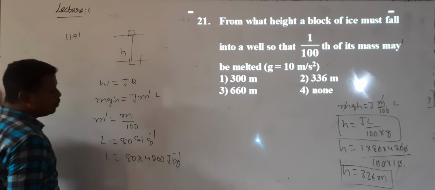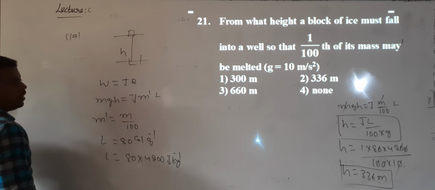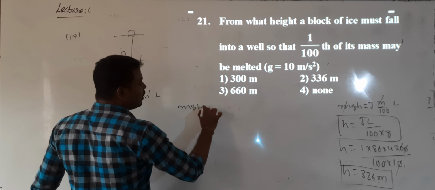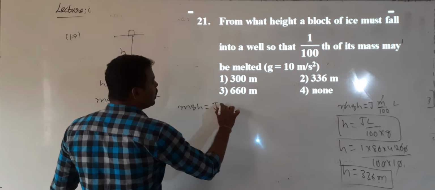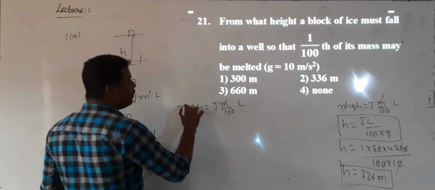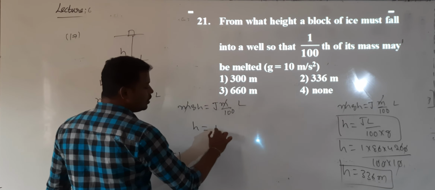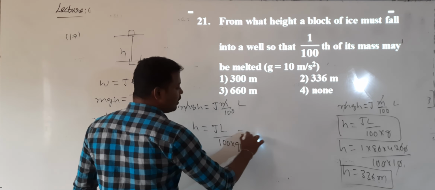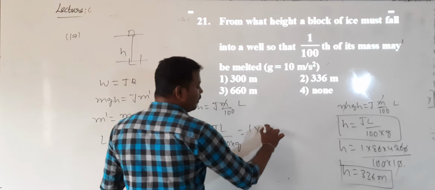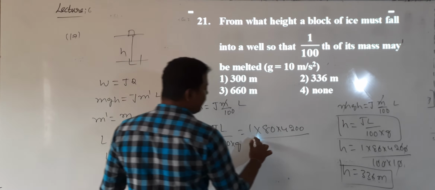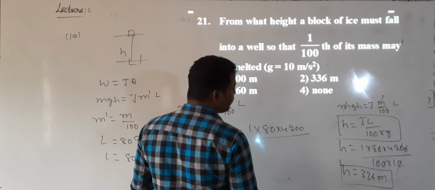Conversion is very important. So then what can I substitute for the values? M into G into H will be equal to J into M dash value, M by 100, into L. M value cancels. H value is L divided by 100 into G. So J value is 1 in SI system. L value is 80 into 4200 by 1000.